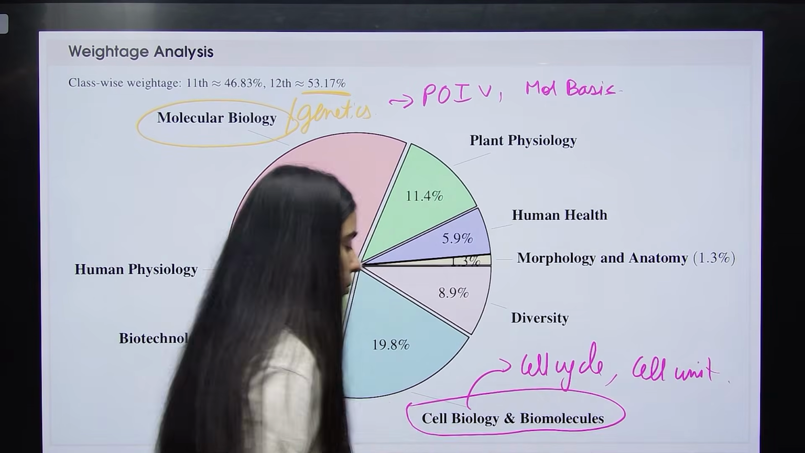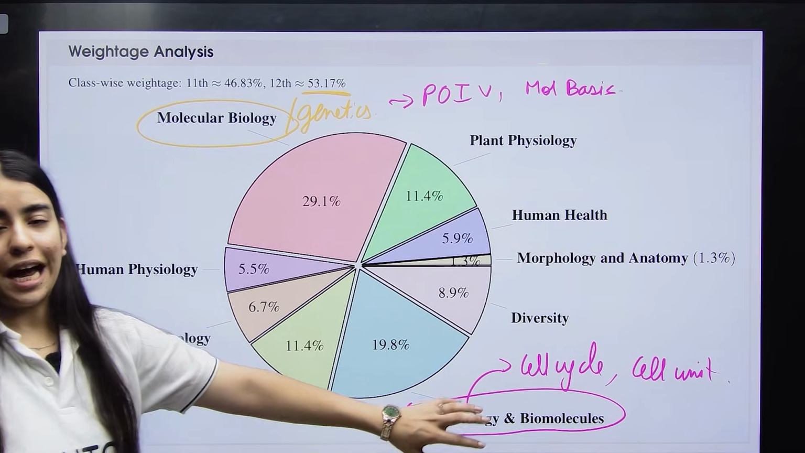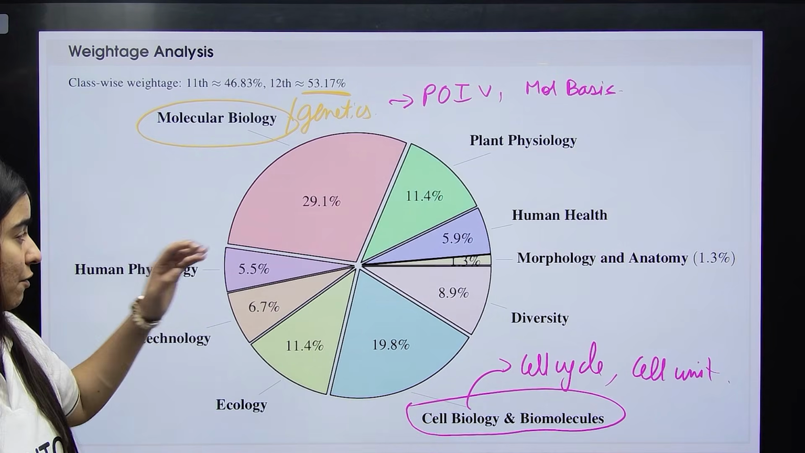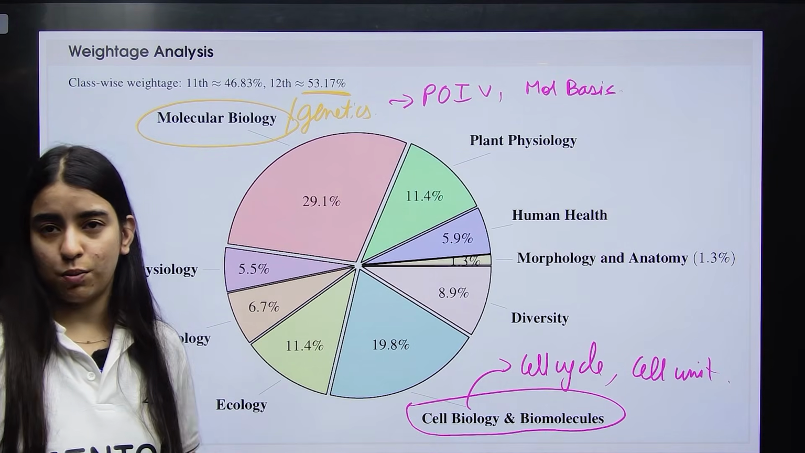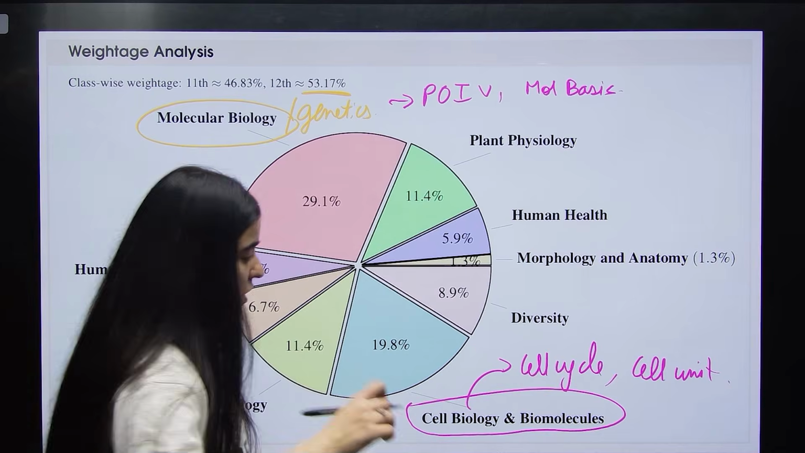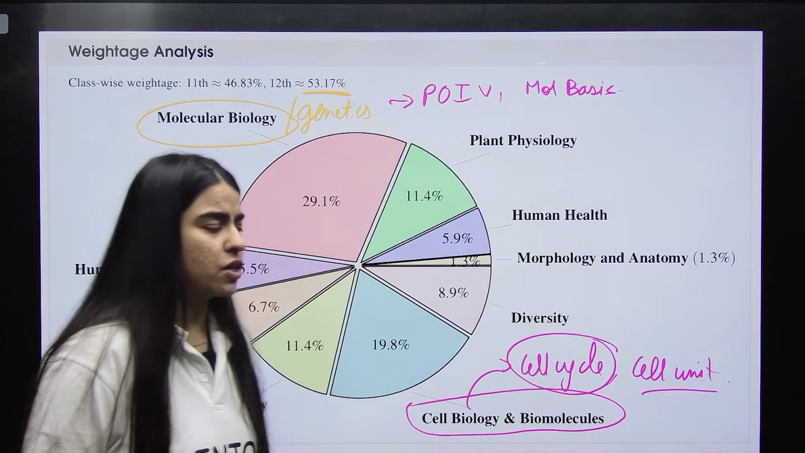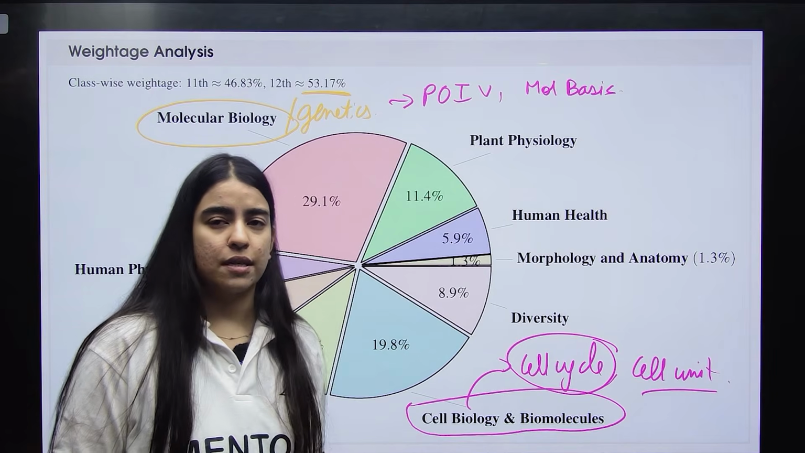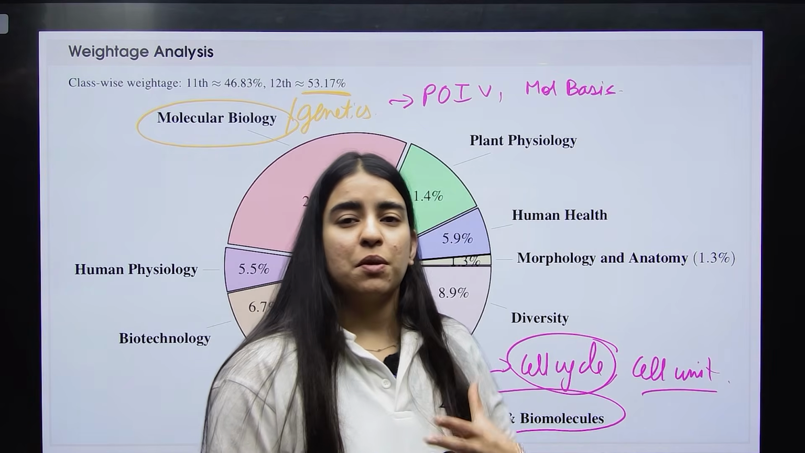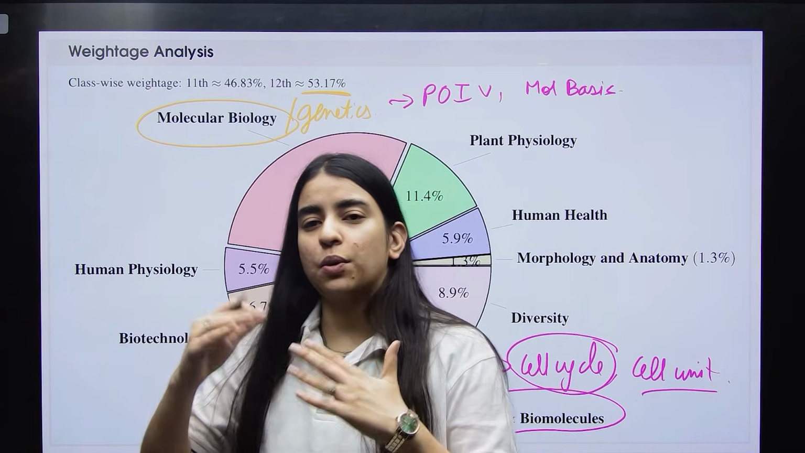And let me tell you, even in your NEST examination, they will combine these units with other units as well, and they tend to ask questions specifically from your cell cycle, cell division and cell unit. Biomolecules not that much, but your cell cycle and cell unit chapters have been mixed and matched with other chapters and questions have been asked.